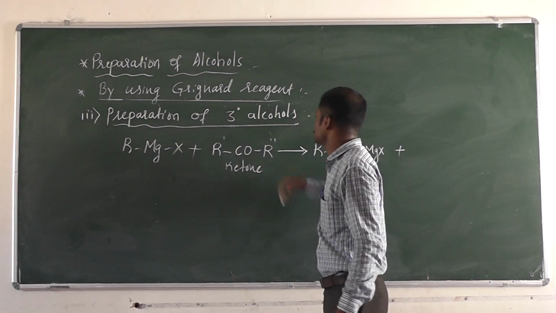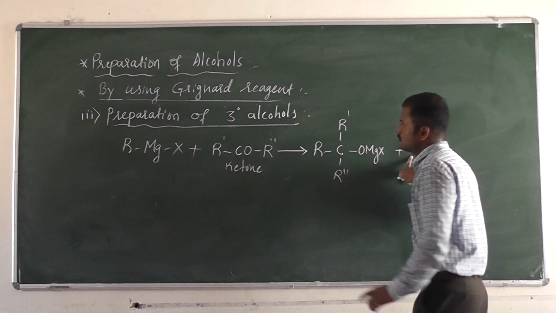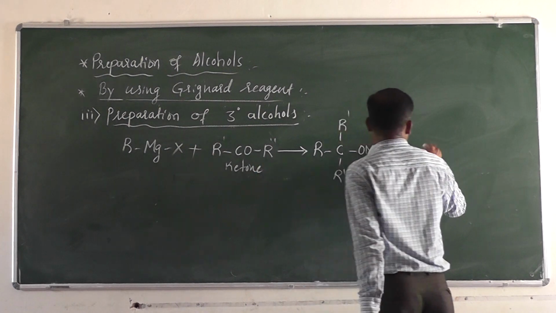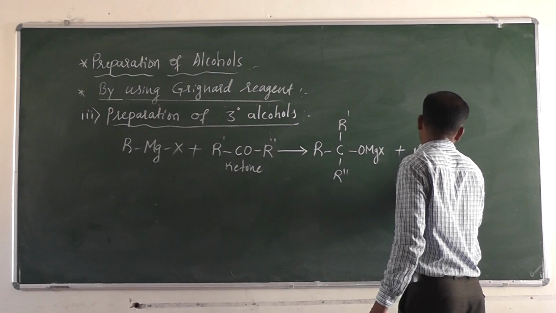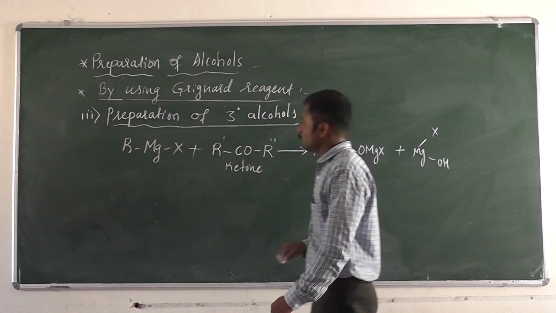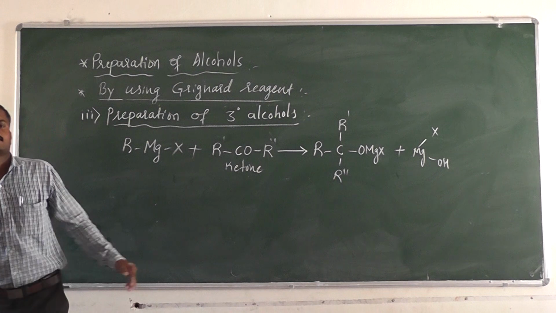Plus, what happens here? There is a formation of X MgOH, hydroxy magnesium halide, that is a byproduct.